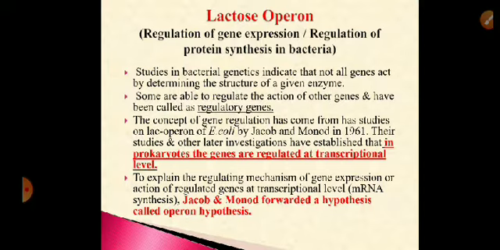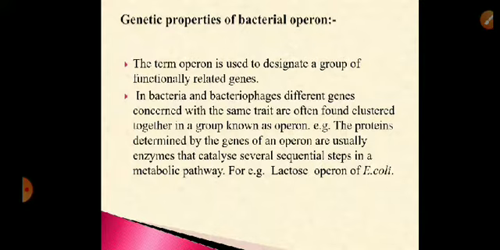Okay, the studies that were done by Jacob and Monod and other investigations established the fact that in prokaryotic organisms, genes are regulated at the transcriptional level. Transcriptional level means synthesis of mRNA. So to explain how regulation of gene expression takes place at the transcriptional level, Jacob and Monod proposed a hypothesis which was called the Operon hypothesis. Now, what is an operon and what are the properties of an operon?